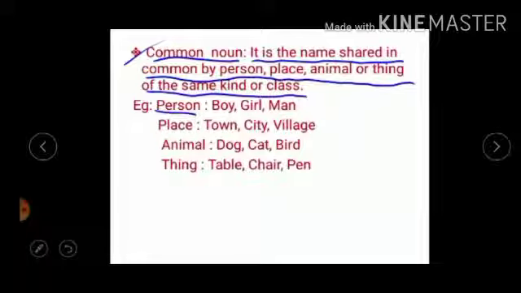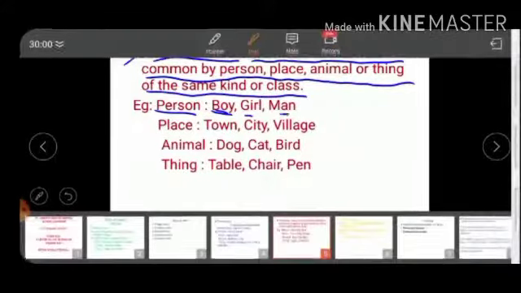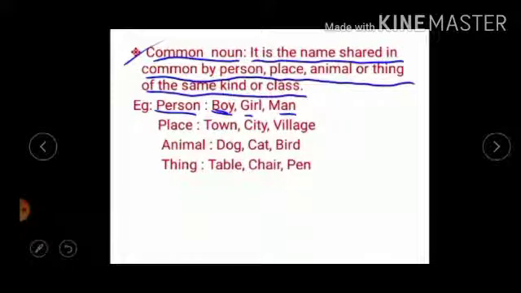Name of a person. Common name of a person: boy, girl, man, woman, uncle, auntie, etc. Yes, listen here. If we are taking a particular boy's name, then it shows a proper noun. But here commonly we are using boy. So that's why the word boy is a common noun, as well as girl, man. These are also common nouns. Okay.